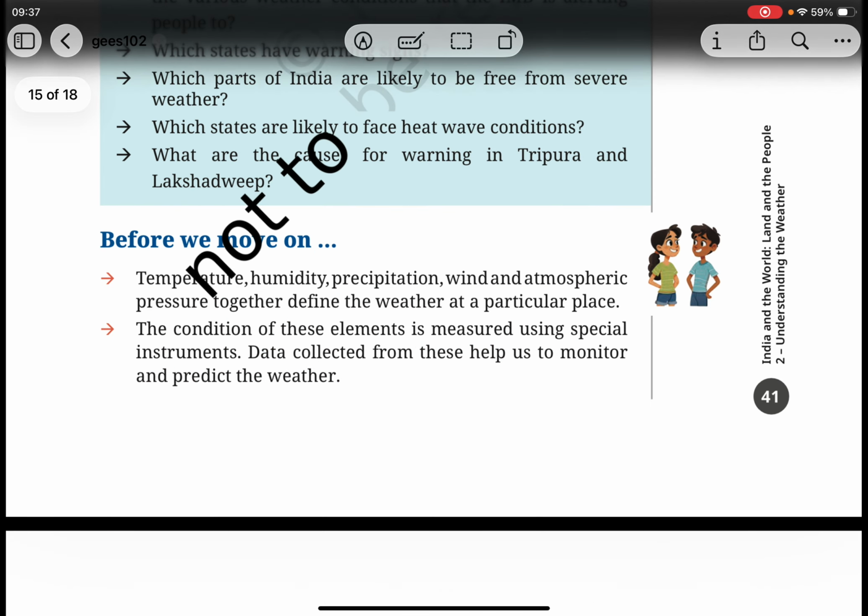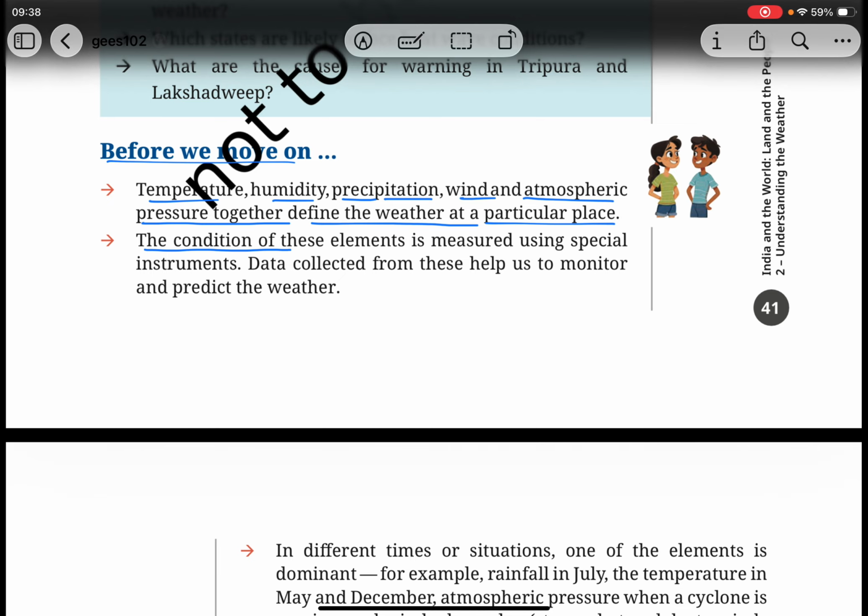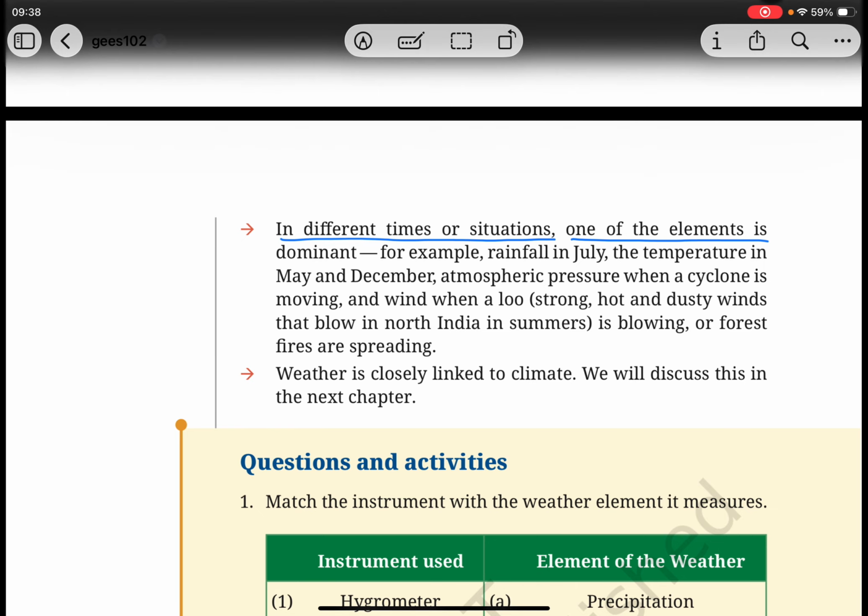Before we move on, temperature, humidity, precipitation, wind and atmospheric pressure together define the weather at a particular place. The condition of these elements is measured using special instruments. Data collected from these helps us to monitor and predict the weather. In different times or situations, one of the elements is dominant.